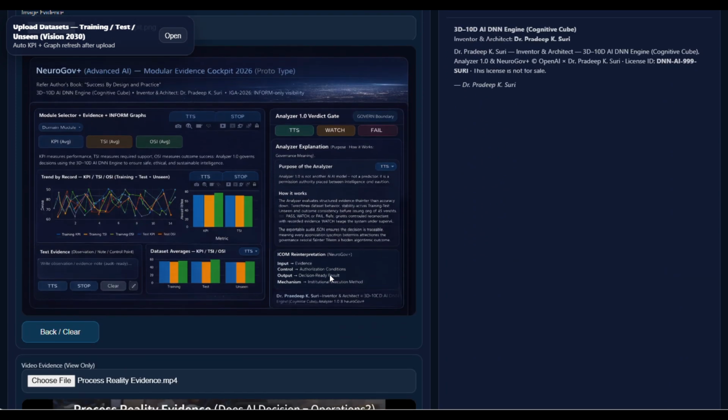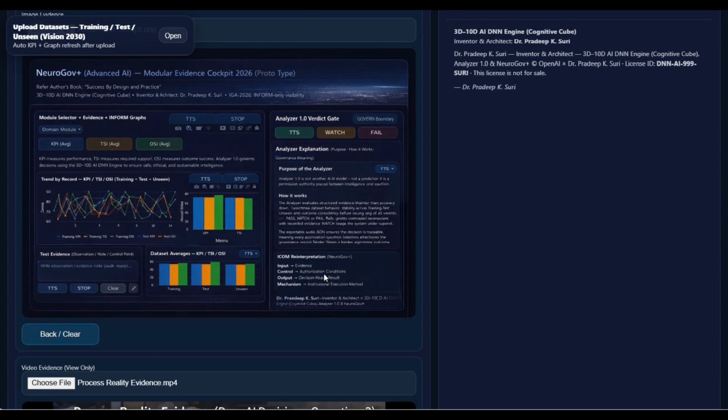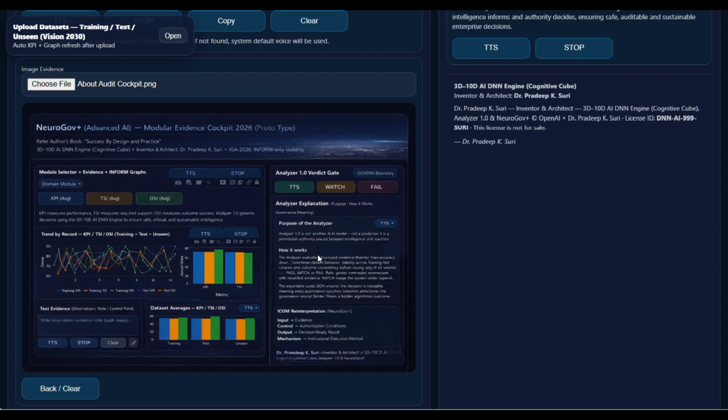KPI shows performance capability, TSI shows support dependency, how much help or context is needed, and OSI shows outcome reliability. Auditors look for alignment. KPI should not remain high while OSI falls, and TSI should not degrade sharply, because that indicates confident predictions with weak real-world outcomes.